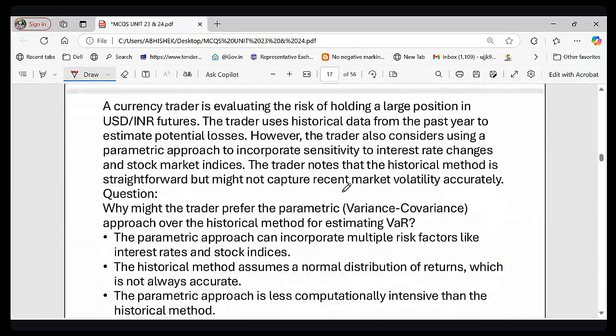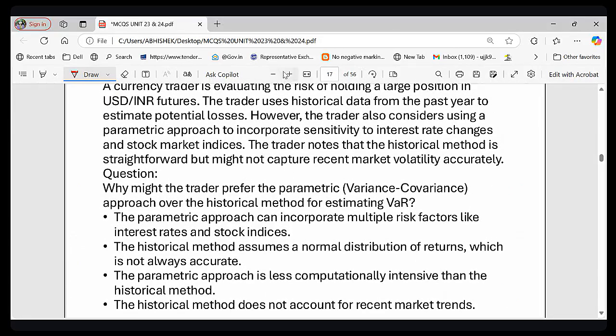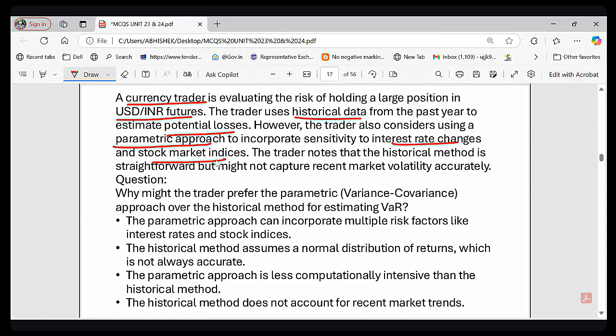Now let's see the next question. This question is based on estimating VAR, right? There are some methods to estimate value at risk. So let's go through this question. A currency trader is analyzing the risk of holding a large USD INR future position, right? They use historical data to estimate the potential loss. However, they are also considering the parametric approach, which factors in interest rate change and stock market indices, right?